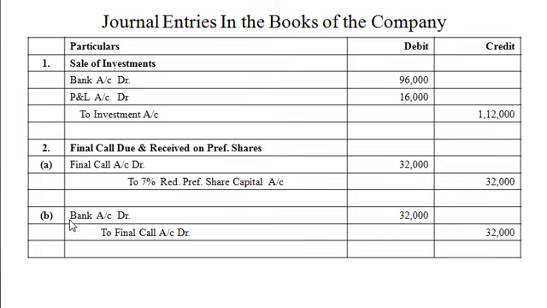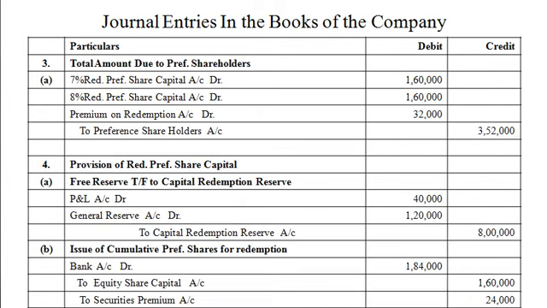And the second entry, final call received. So our accounting entry is bank account debit rupees 32,000 to final calls account rupees 32,000. Our next entry, third entry, total amount due to preference shareholders. An accounting entry: 7% redeemable preference share capital account debit rupees 1,60,000, 8% redeemable preference share capital account debit rupees 1,60,000, premium on redemption account debit rupees 32,000 to preference shareholders account rupees 3,52,000.